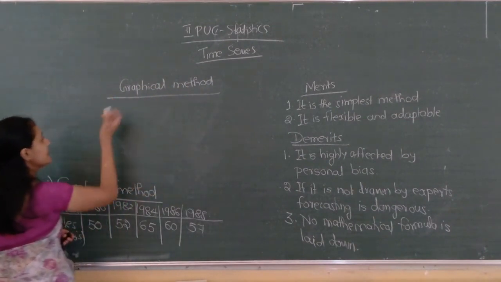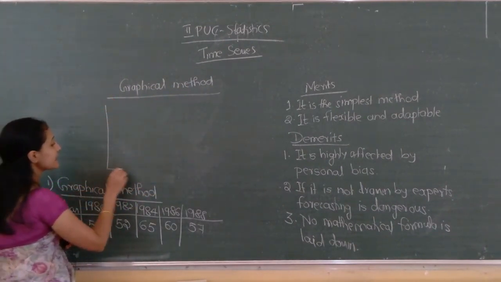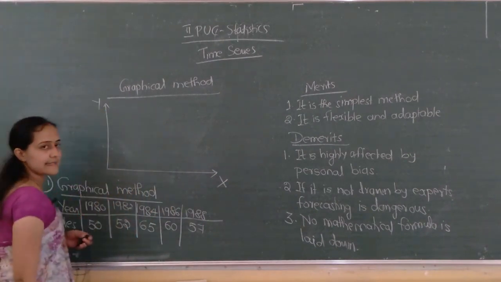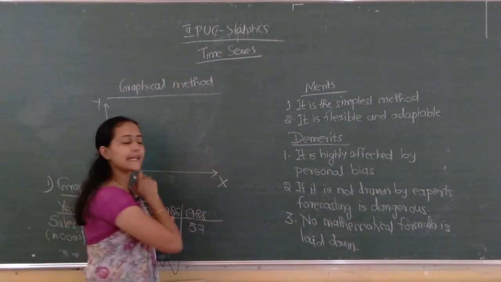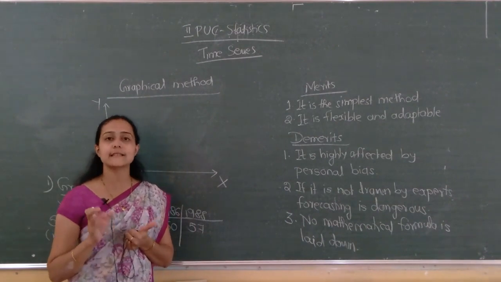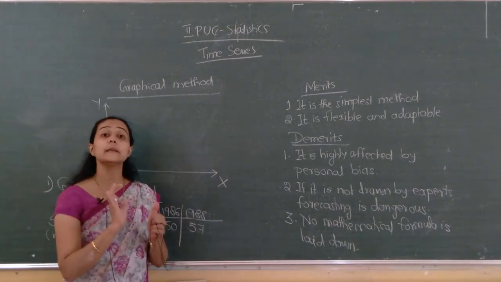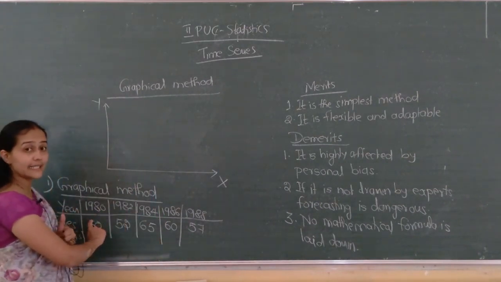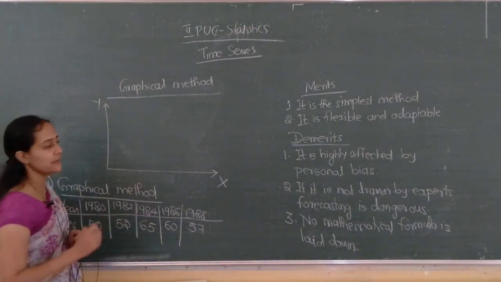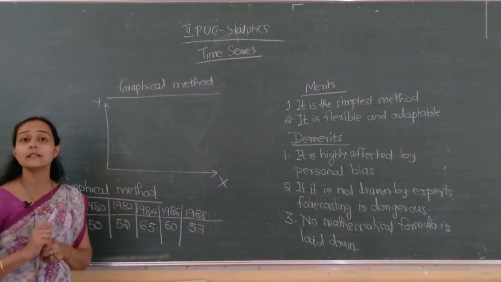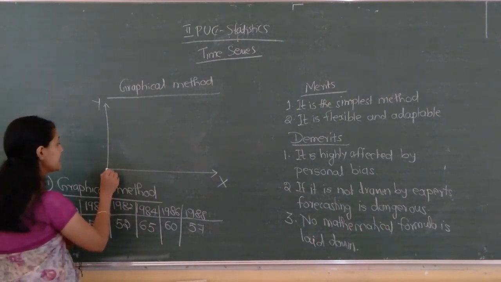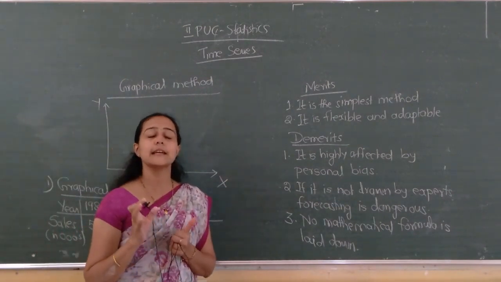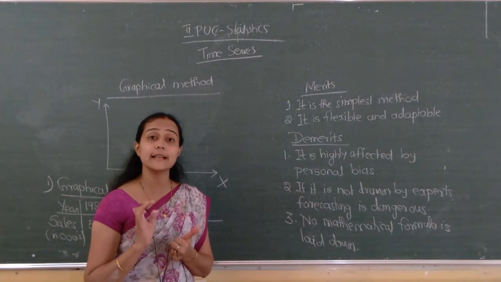Graphical method. Next, this is the x axis and this is the y axis. Along the x axis, time is always taken. Here the time is given in years, so we take years along the x axis. Always remember that the x axis takes time.